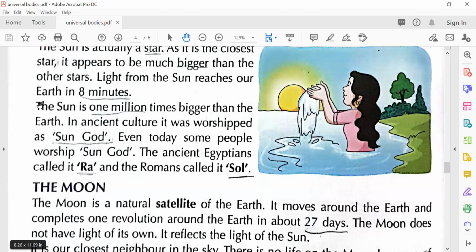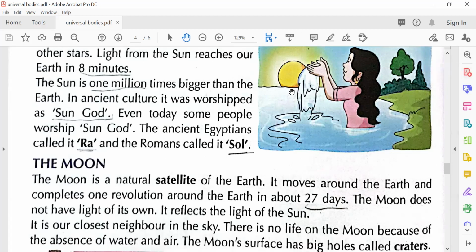The sun is 1 million times bigger than the earth. How big is sun than the earth? 1 million times. In ancient culture, it was worshipped as sun god. Even today, some people worship sun god. The ancient Egyptians called it Ra, and the Romans called it Sol. So they used to call sun as god and do prayer like this.